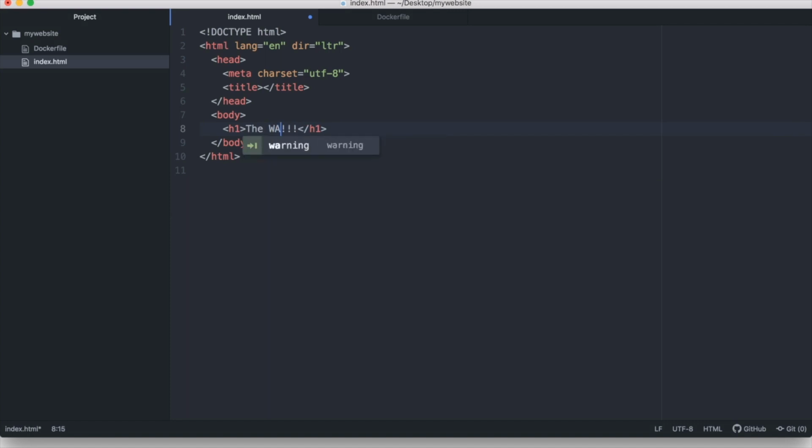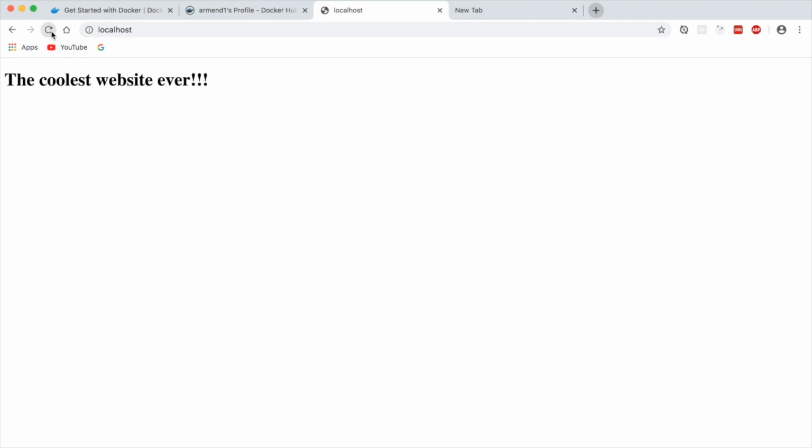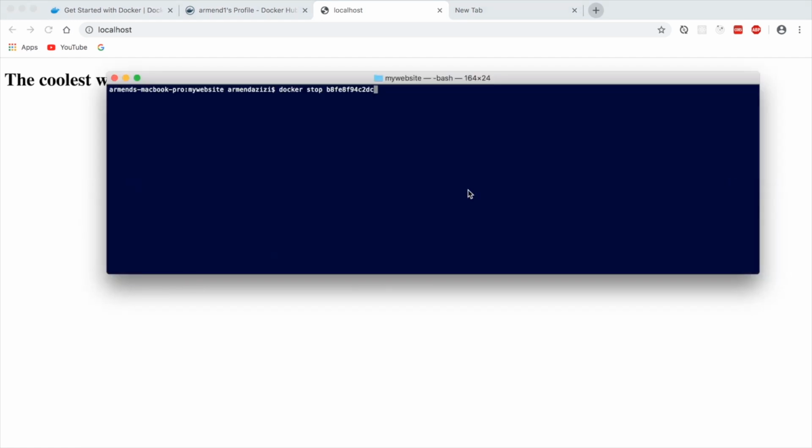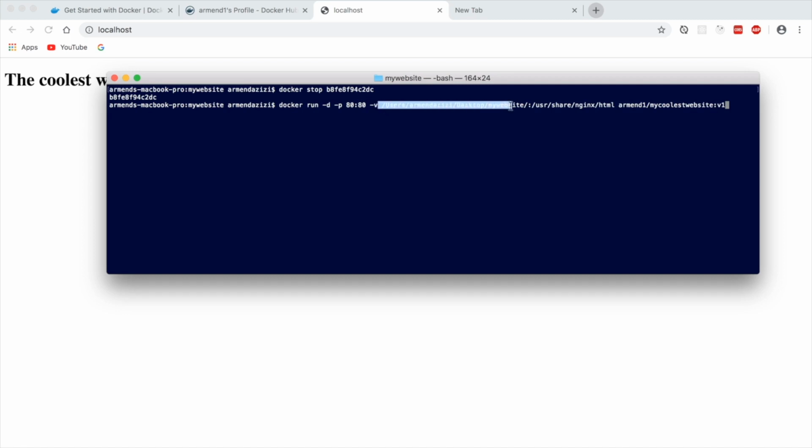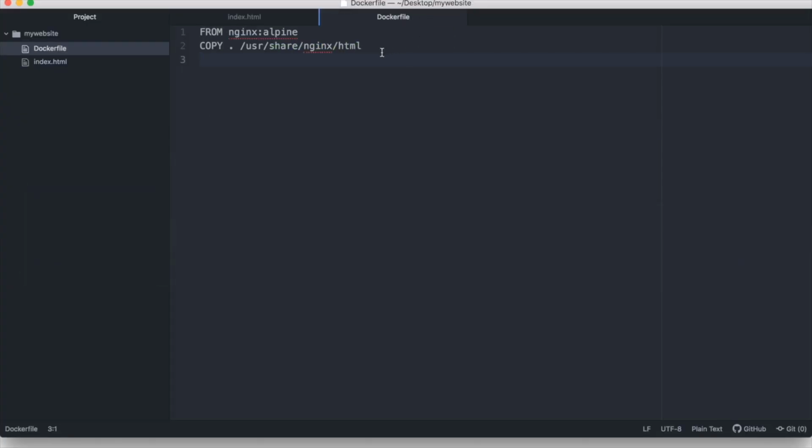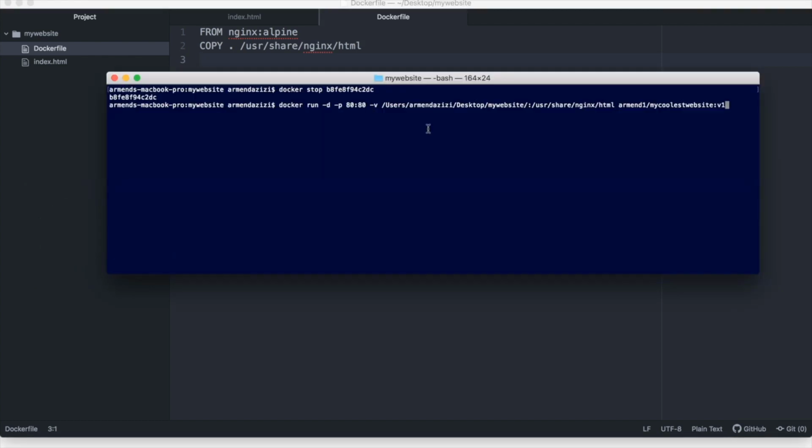This is a big pain during development, and to solve that, we can use Docker volumes to mount a local directory for files as a volume inside the container, so that the container can look into the files that have changed. We need to first stop the previous container with docker stop and run a new container and add the option to mount a volume as follows. We add the full path where our files are to be mounted into the container in the directory that we specified in the Dockerfile. This one right here. Now, if we run that command, we can simply refresh and see the changes immediately.